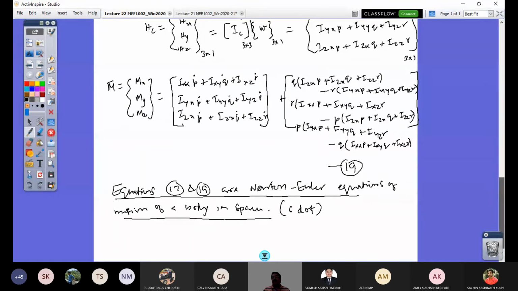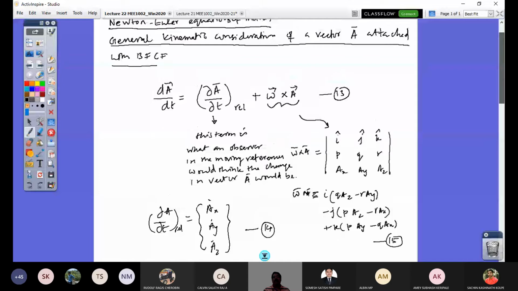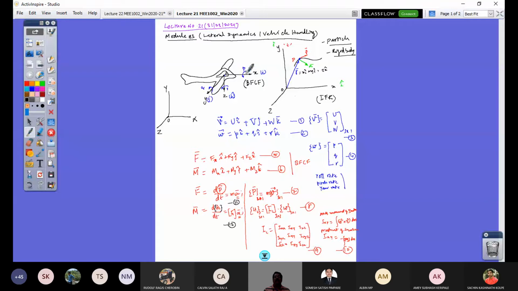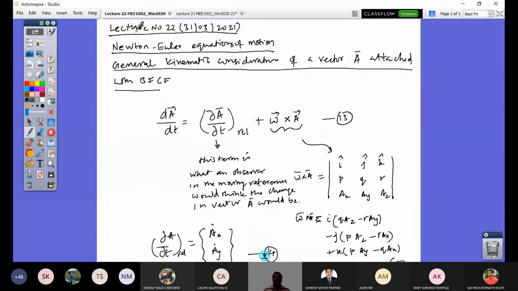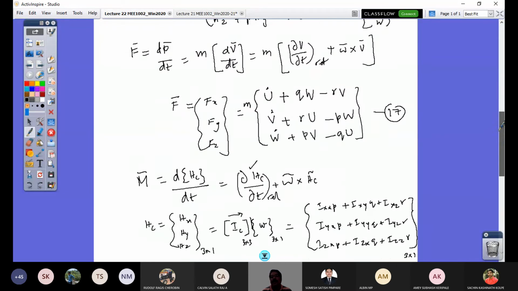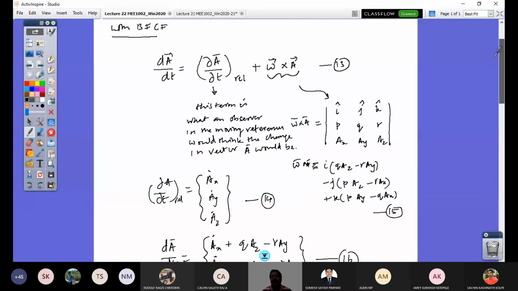If I consider the airplane in our derivation to be symmetric about the XZ plane, then the product of inertia terms disappear.